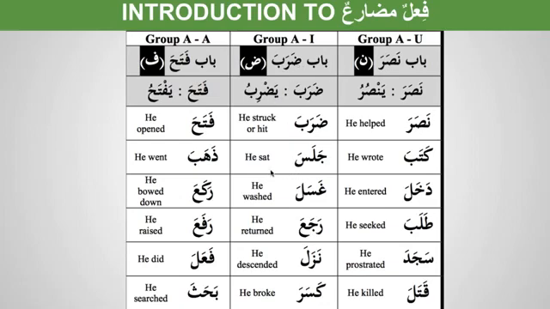So jalasa yajlisu, ghasala yaghsilu, raja'a yarji'u, the same pattern here. And bab fataha will have fataha yaftahu, dhahaba yadhhabu, raka'a yarka'u. So these are the groups which will make it easy to understand and remember the mudari'.